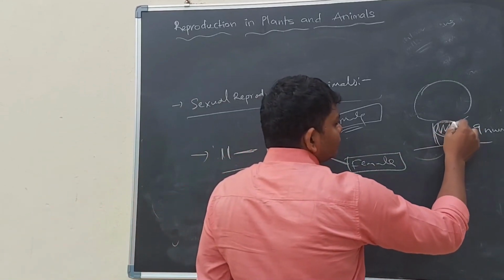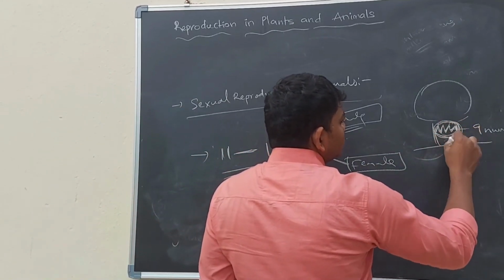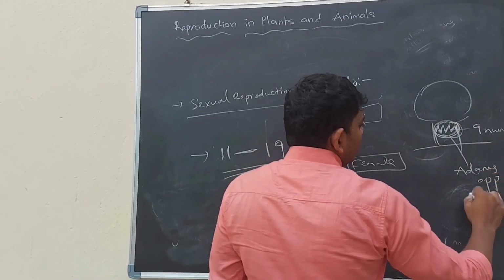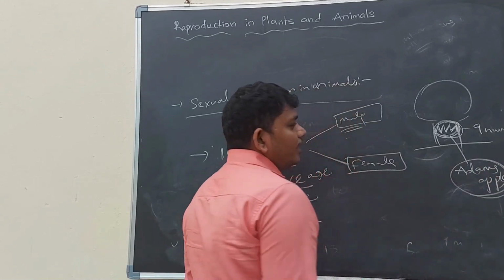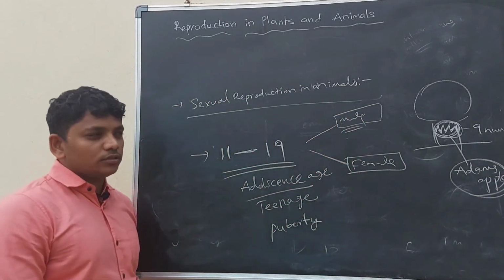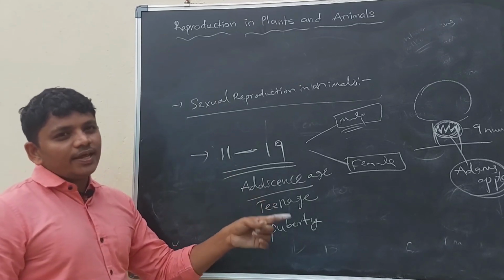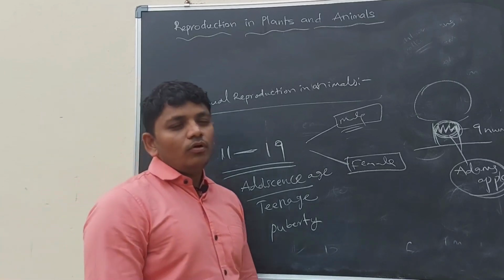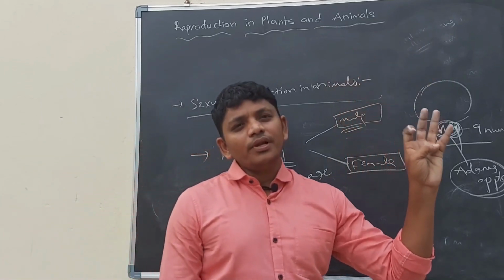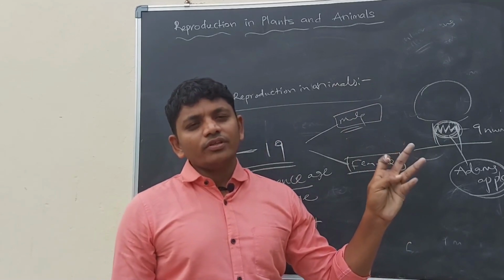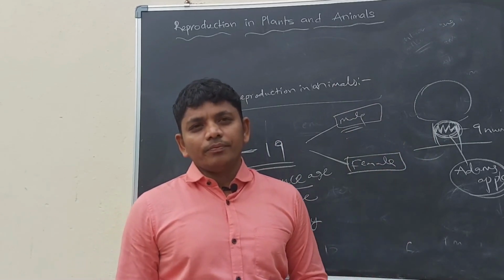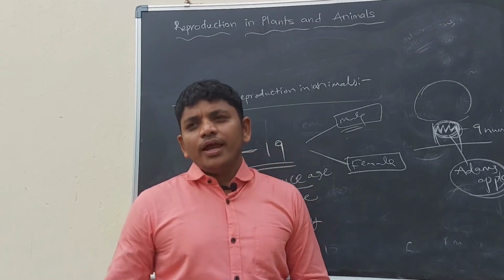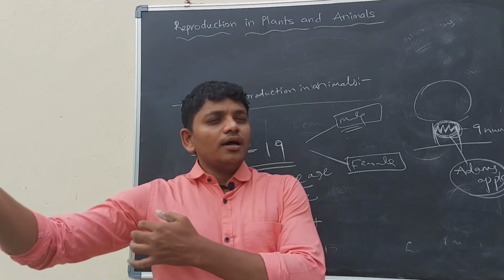The growing of the vocal cords is called the Adam's apple. The Adam's apple appears in the neck of the boys, and whenever it develops, the voice will be harshened. After that, the mustache and beard will be developed, and hairs also come under the armpits.